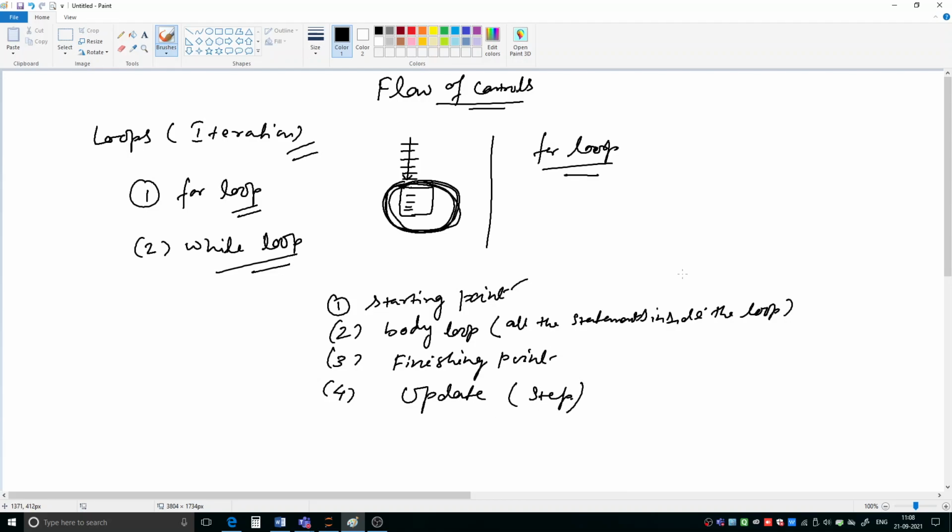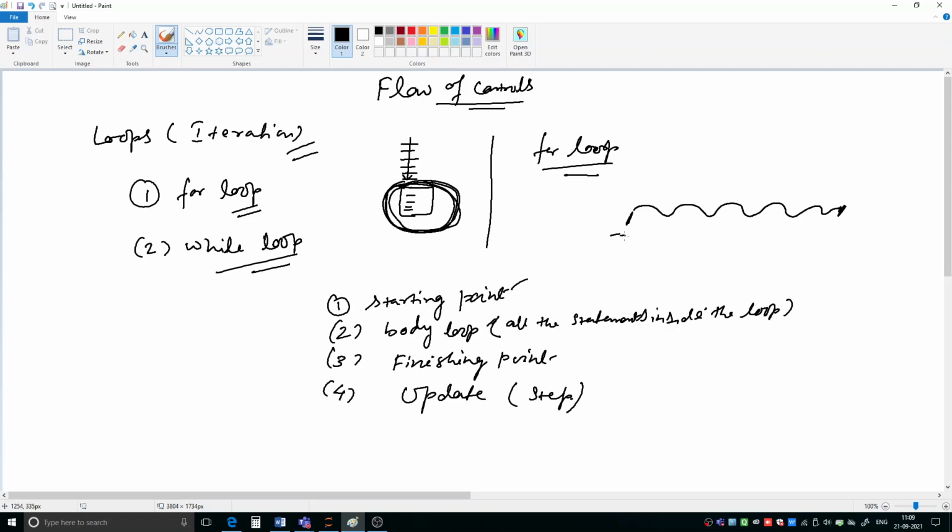For example, suppose this is your starting point and this is your finishing point, means you have to start from here and you have to go to this point. While going from here to here, what things you are doing, that will become the body.